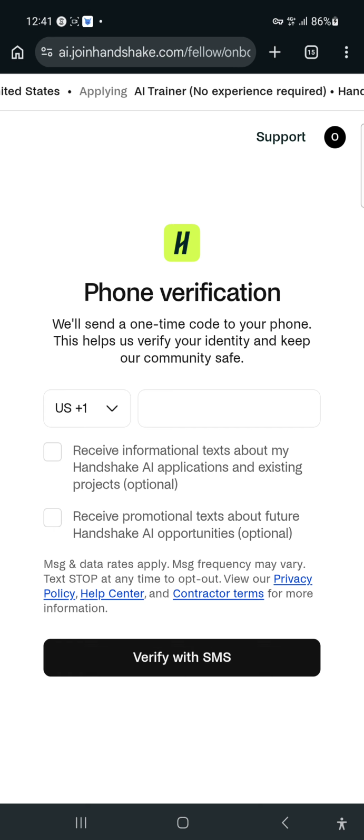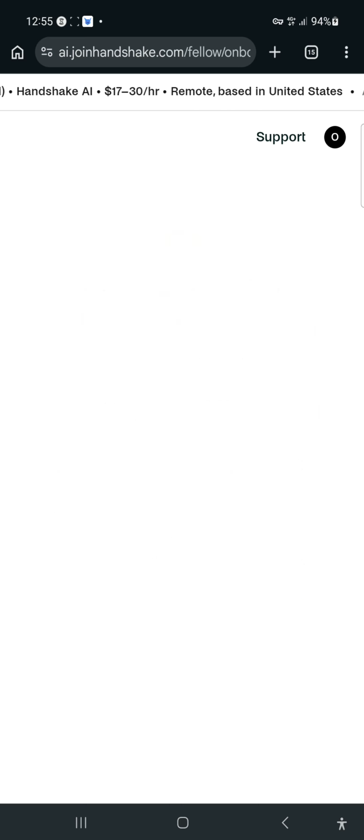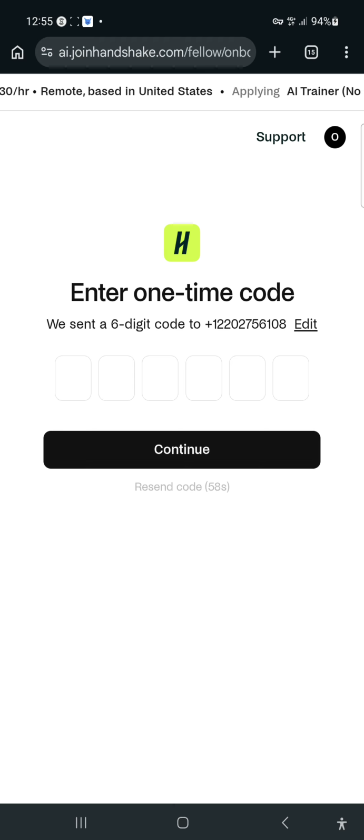So I'm going to put in my US number, then continue with it just to take us to another step. I've input my US number. So let's click on verify. It's going to send a verification code to your US number. So let me get the code.